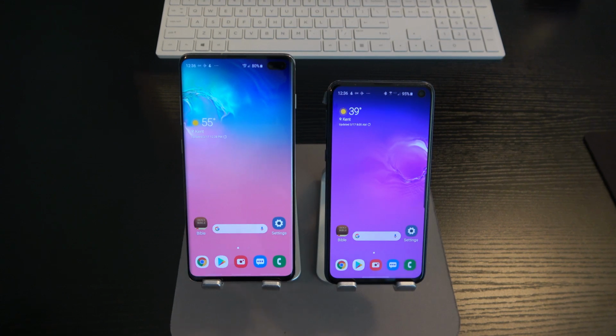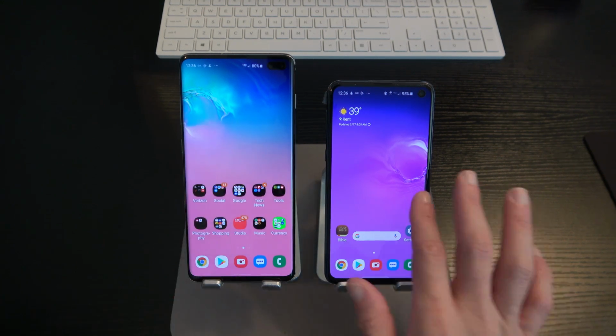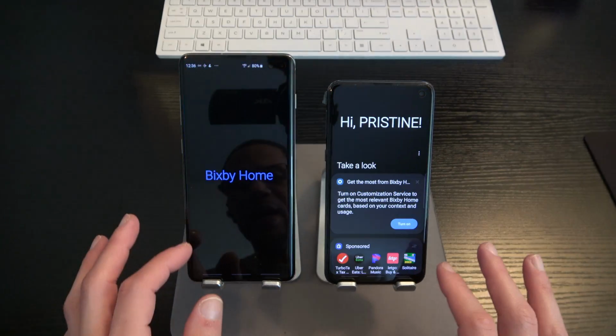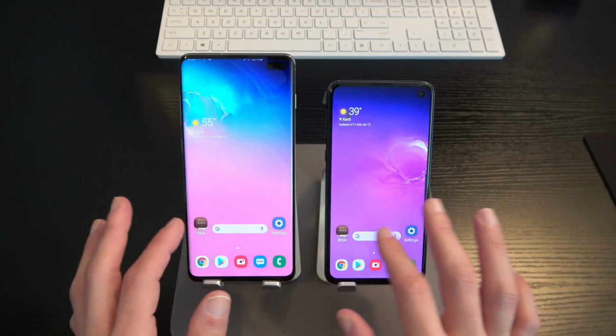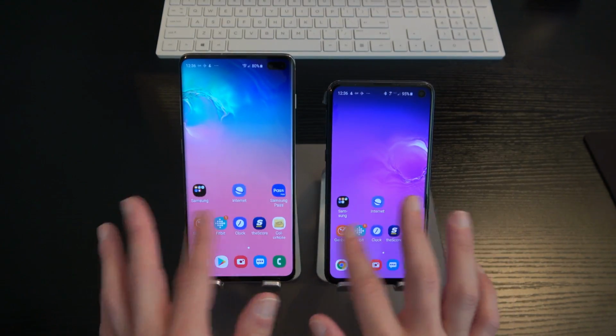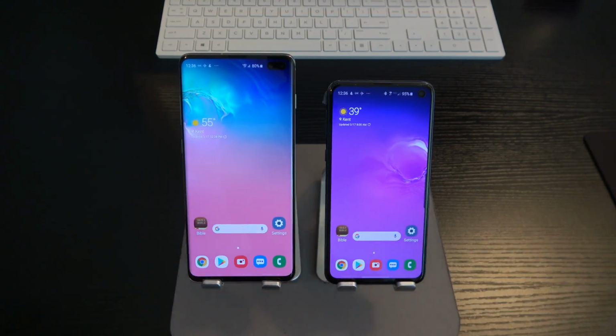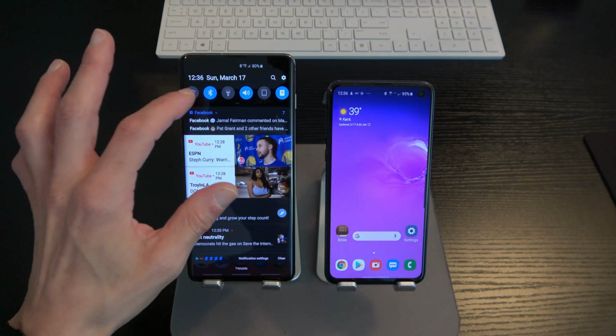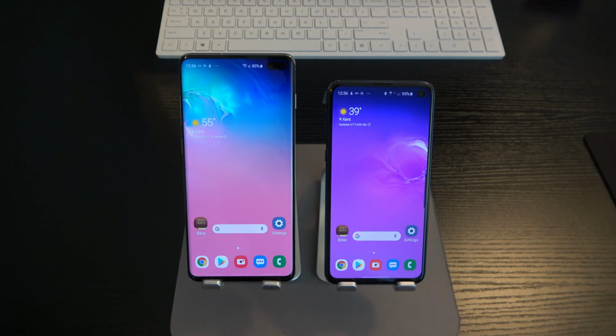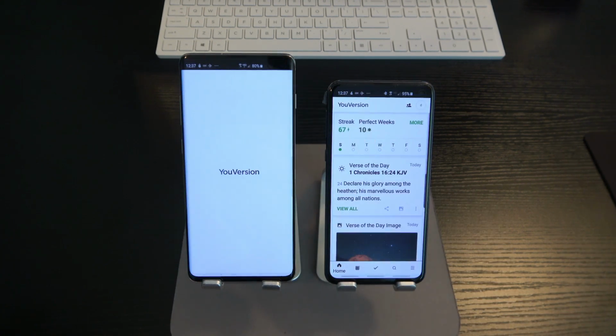Now, is that noticeable in day-to-day performance? Absolutely not. Both of these phones perform buttery smooth. They've got top-of-the-line specs in them. They are excellent performers, both of them. Let me go ahead and connect to my Wi-Fi here just so that we're on the same playing field. I've got my T-Mobile SIM in this one and my Verizon SIM in this one, but I am connected to my Wi-Fi network at my home, so your data speeds may vary. But as far as a difference in performance,